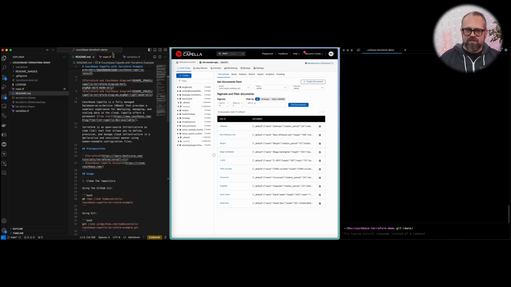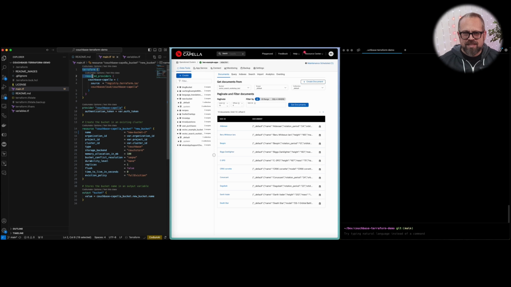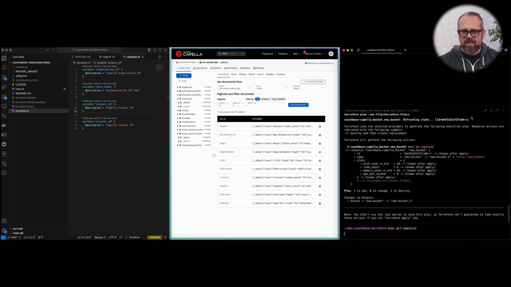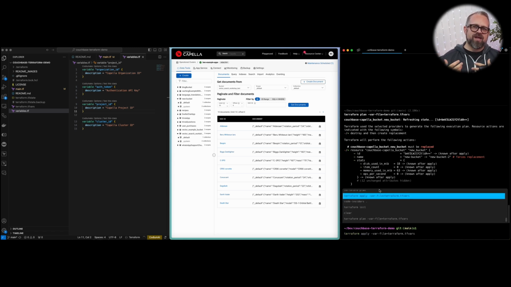And what we're going to focus on in this couple of minutes together is simply adding, through Terraform, a new bucket inside of our cluster. We do that by defining our variables, our connection string to our Couchbase Capella cluster, and our access credentials. Once we've said what the name of the bucket is, and made sure we've defined the values of those variables, namely our connection string, our API access credentials, etc., we can then run the plan in Terraform CLI and see what will be executed. In this case, we see that we're going to create a new bucket, which is beautiful.